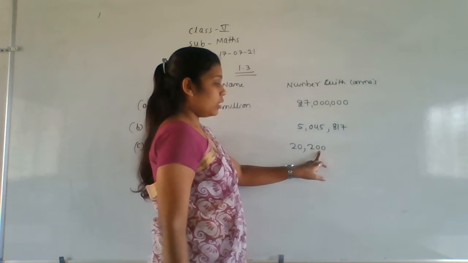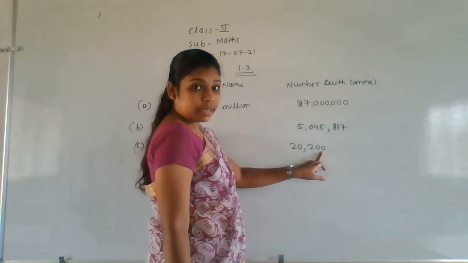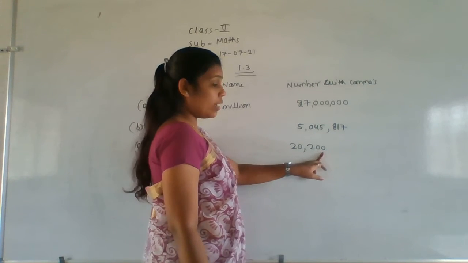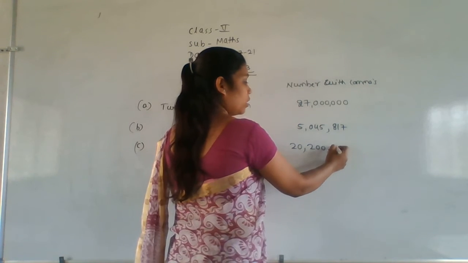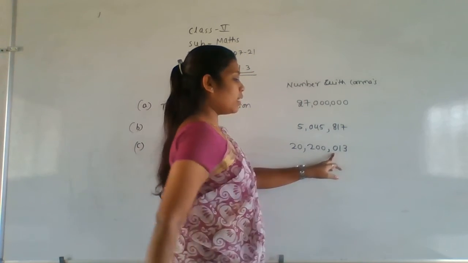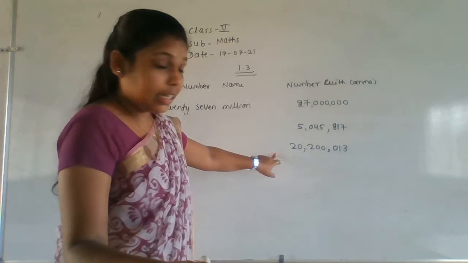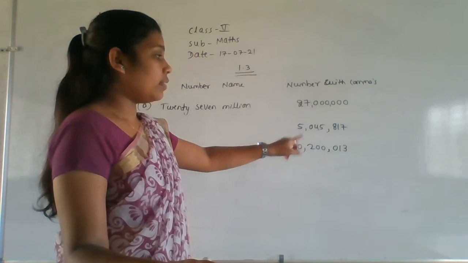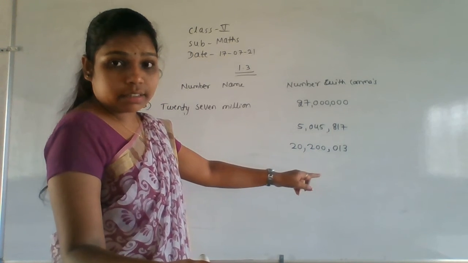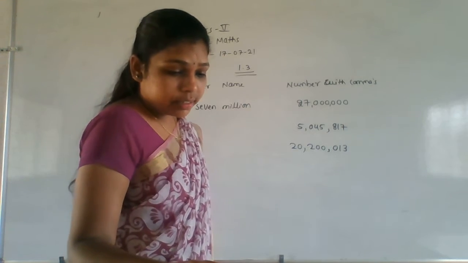In the 10,000 and 1,000 places there will be 0 value. 200,000. 13. In the 100 place there is 0. So this is the number name. So here 20,200,013.